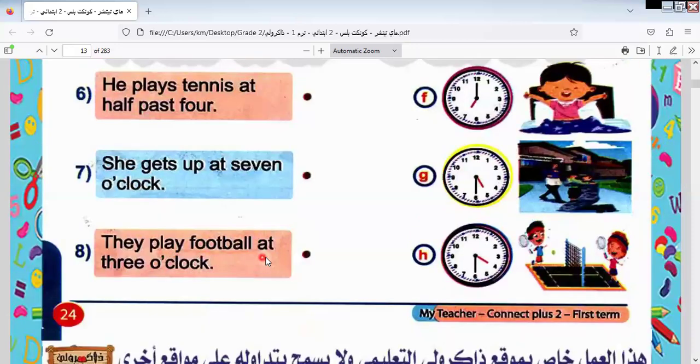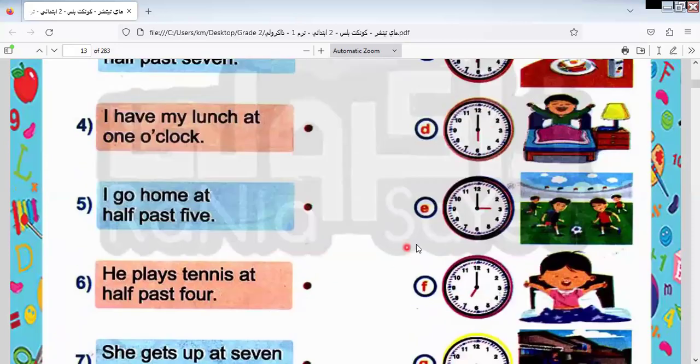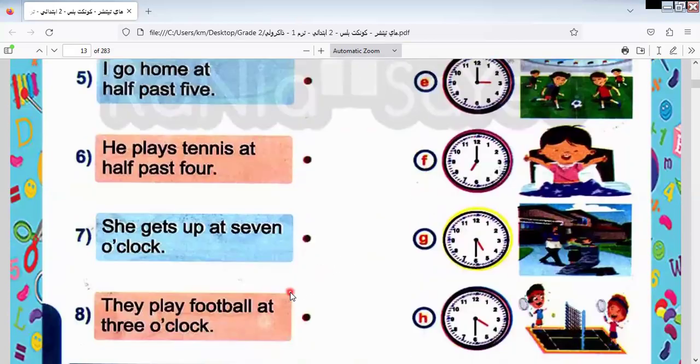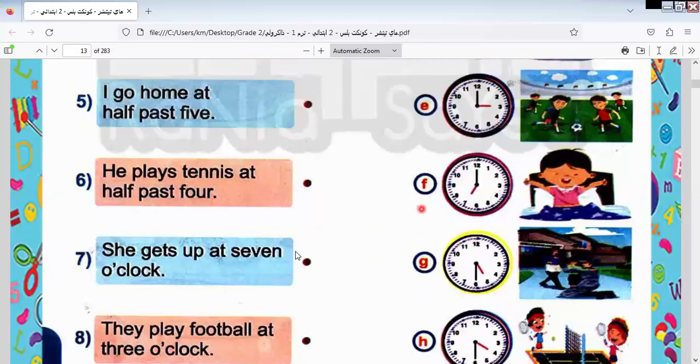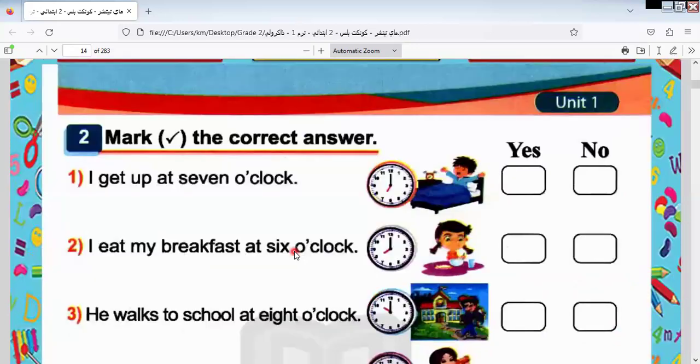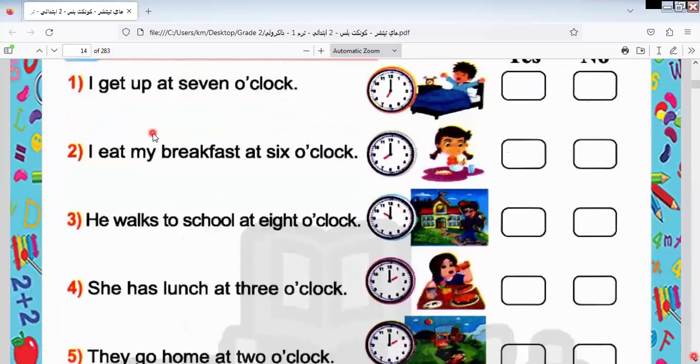I play football at 3 o'clock. Which one is play football? This one. Number E with the last one, number 8. Let's go to answer this activity.